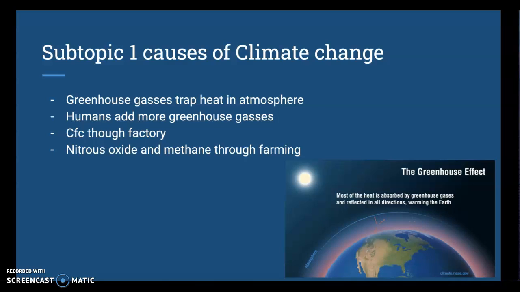As you can see in this diagram, the sunlight is hitting the planet, but some of it is going outside. Most of it is staying inside the planet and heating it up. And this is caused by the greenhouse gases in the atmosphere, and it warms the planet.